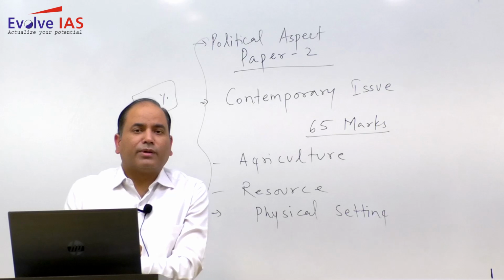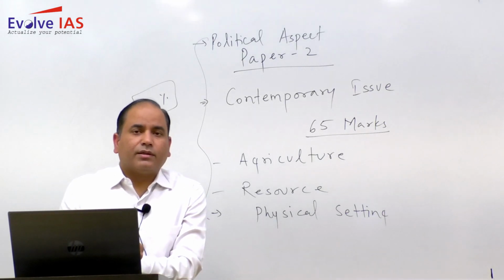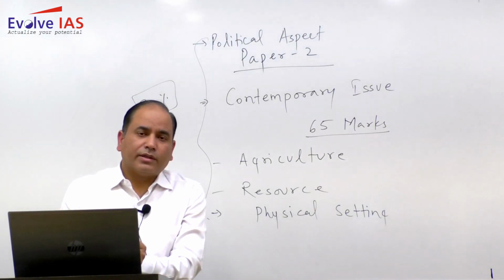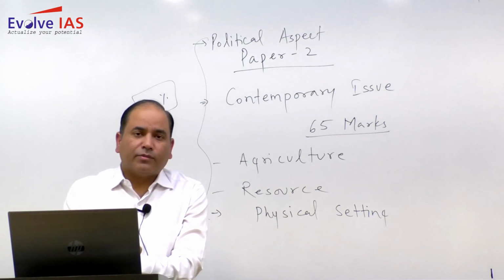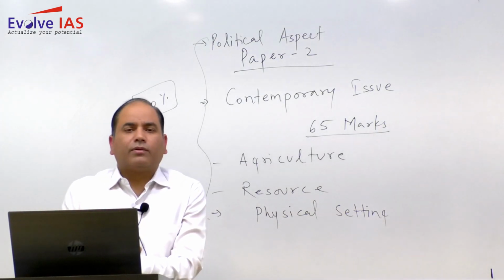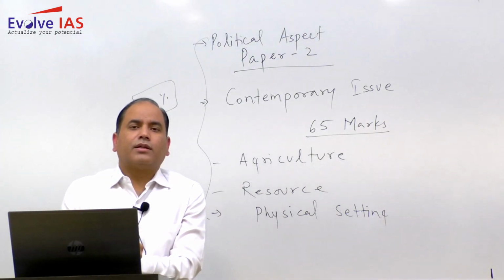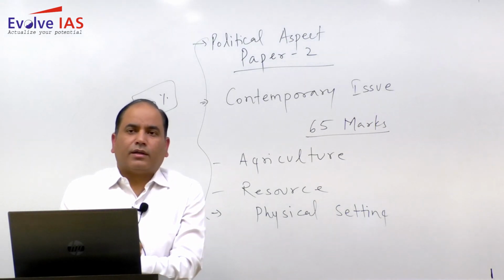So the locations that are primarily given in your NCERT and standard books, whatever location you are coming across, first try to have a hold on that.